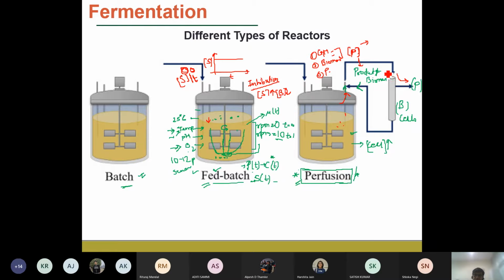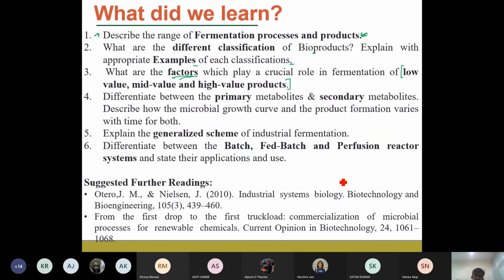So this is the case in which the product is inhibiting the growth of the microorganisms, and that's why the product is taken out continuously from the reactor system. So this is a very basic difference between the batch, fed batch, and the perfusion reactors.